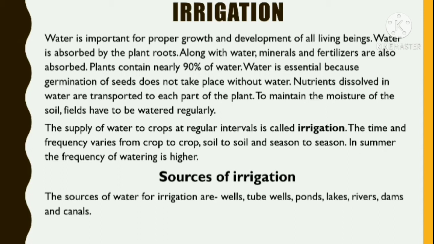To maintain the moisture of the soil, fields have to be watered regularly. The supply of water to the crops at regular intervals is called irrigation. The time and frequency varies from crop to crop, soil to soil, and season to season. In summer, the frequency of watering is higher. Sources of irrigation. The sources of water irrigation are wells, tube wells, ponds, lakes, rivers, dams, and canals.